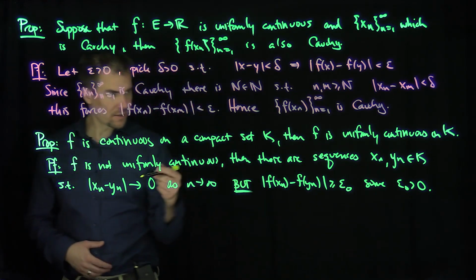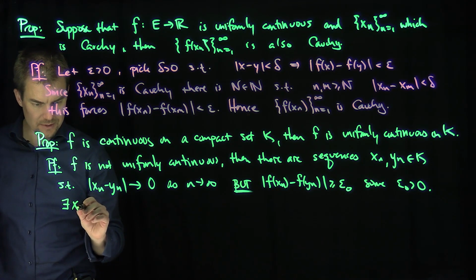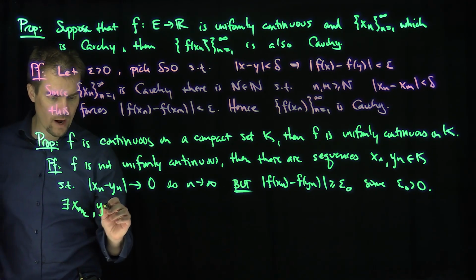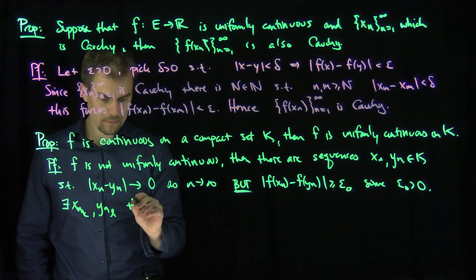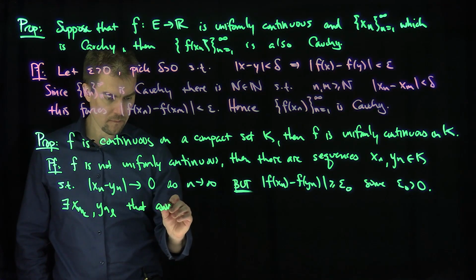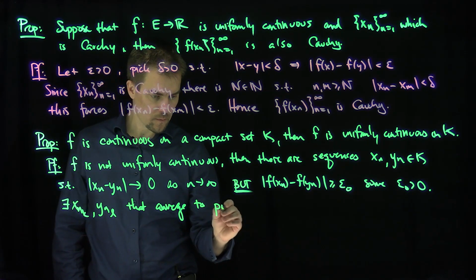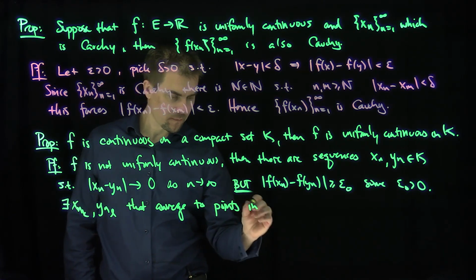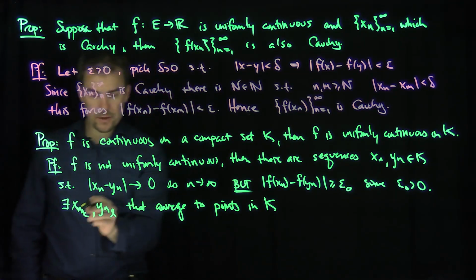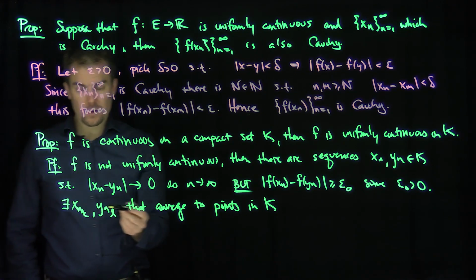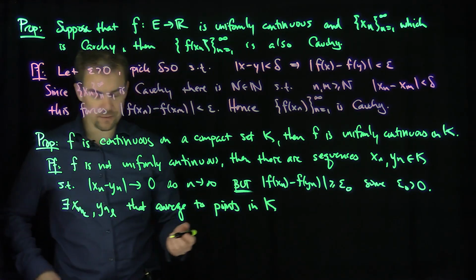So now, of course, since these sequences are in K, which is compact, there exist subsequences xnk and ynl that converge to two points in K. But those points have to be the same, because from these two subsequences, I can choose common subsequences from them.